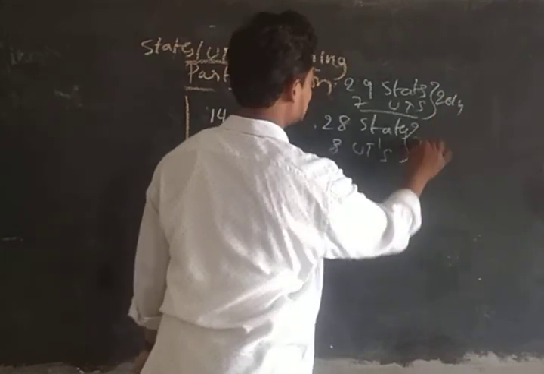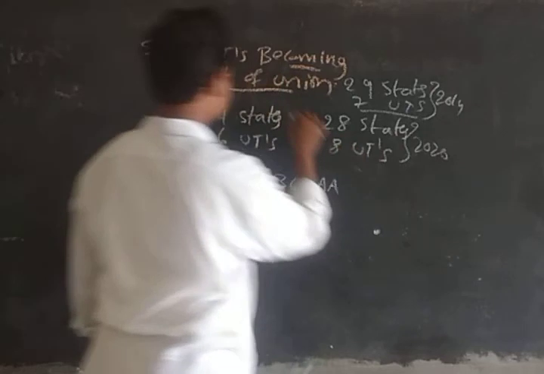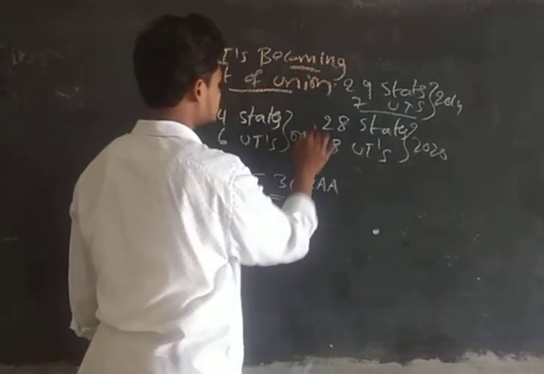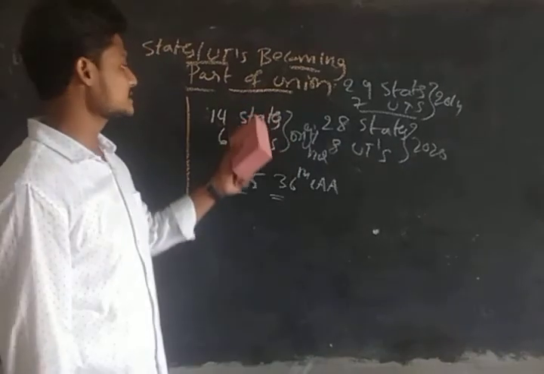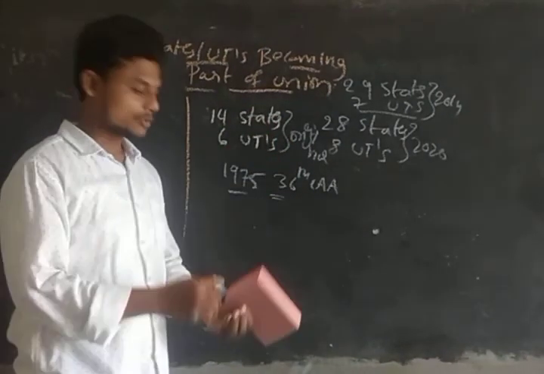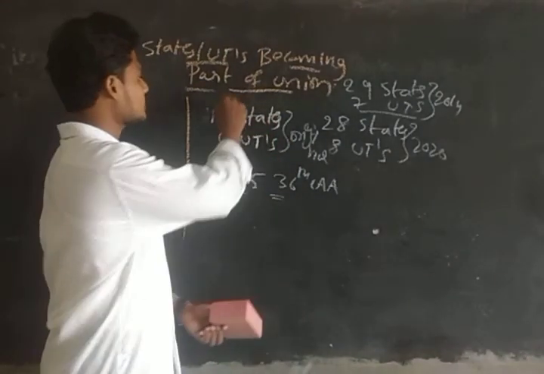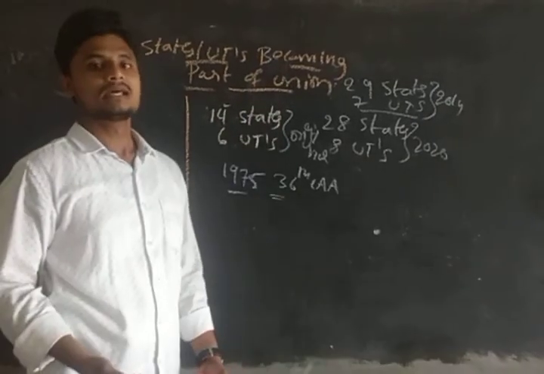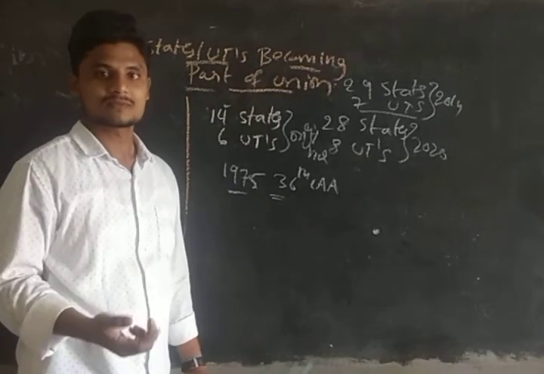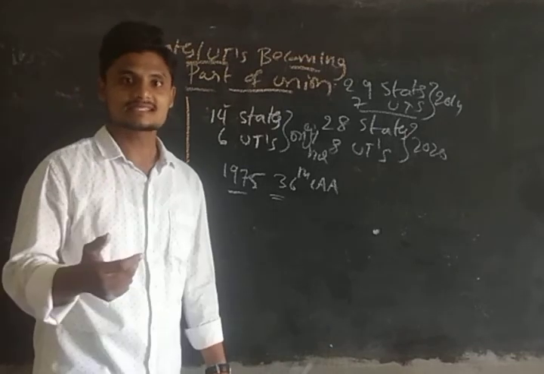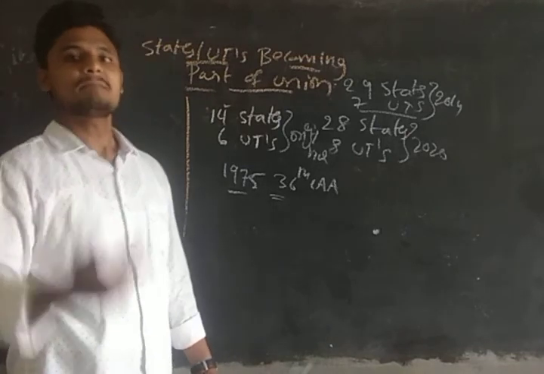This is in 2020, guys. So this is the original. So guys, from 14 states and 6 union territories, a few states have been formed from these states only. For example, Andhra Pradesh was formed from Madras, guys. Andhra Pradesh was formed from Madras.